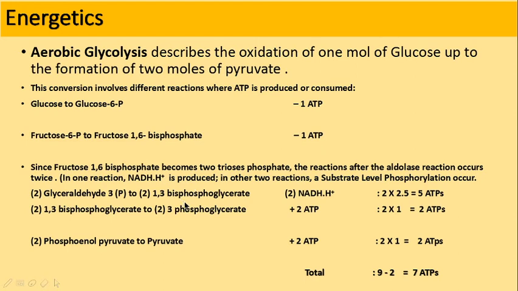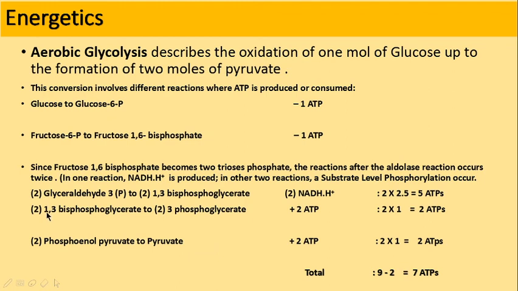Then in the payoff stage you will produce ATPs. From two molecules of glyceraldehyde 3 phosphate, conversion to 1,3 bisphosphoglycerate, you get 2 NADH plus H plus. For each NADH plus H plus entering the electron transport chain, you will generate 2.5 molecules of ATP. Approximately, in some books it is taken as 3 ATPs. When you check the electron transport chain, 2.5 molecules of ATP are synthesized. So for 2 molecules, 2 into 2.5, 5 ATPs are generated in this step.